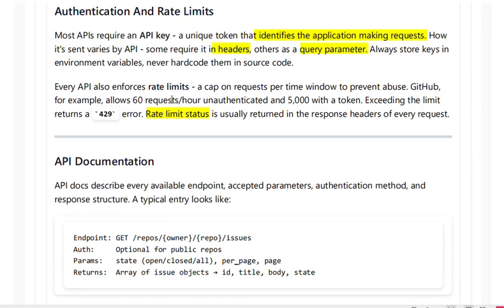Every API also enforces a rate limit. We know that every API has a limit. So what is the limit we have per unit of time? How many requests are we making? That is the limit.